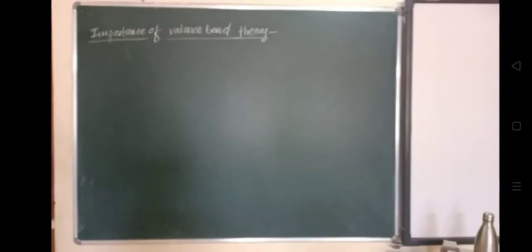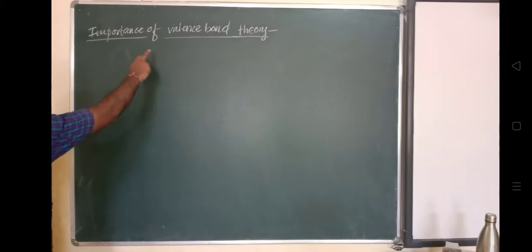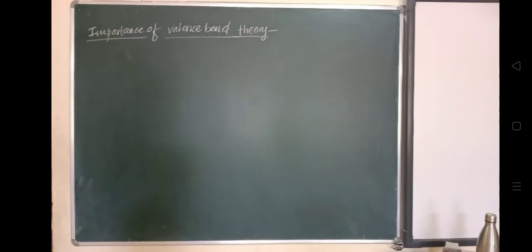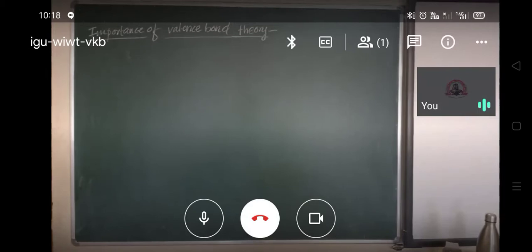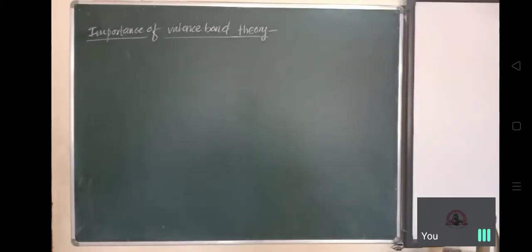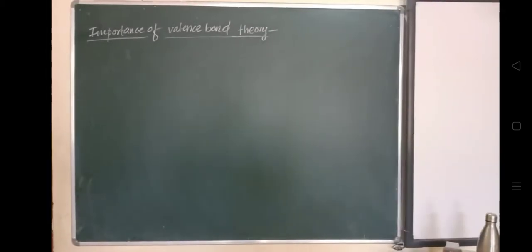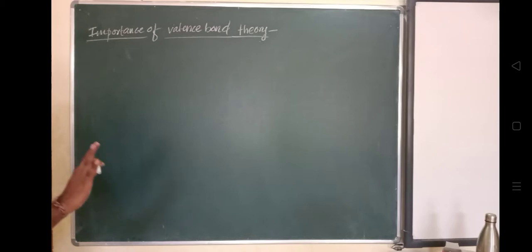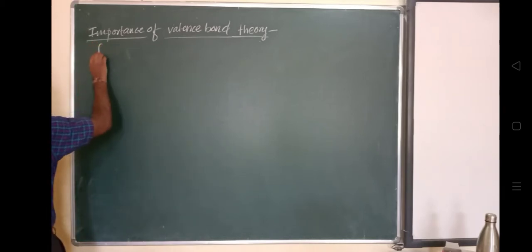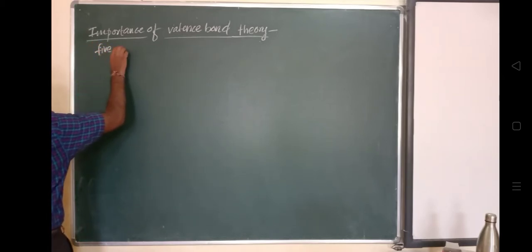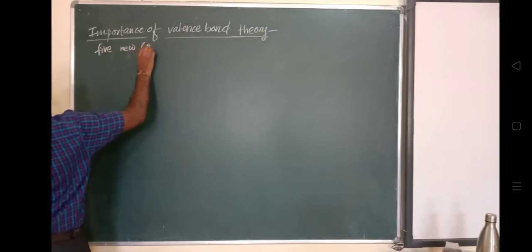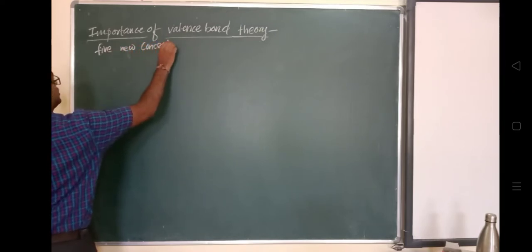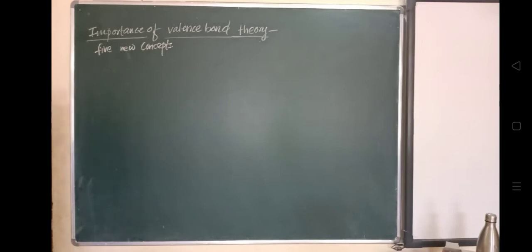So today we will discuss the importance of valence bond theory. We have already discussed the different postulates of valence bond theory. So we'll see what is the importance of valence bond theory. Valence bond theory introduced five new concepts in chemical bonding. What are these five new concepts?